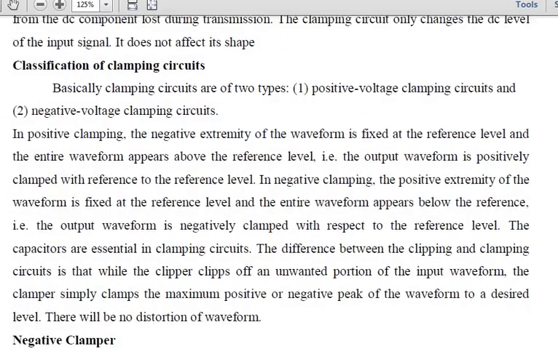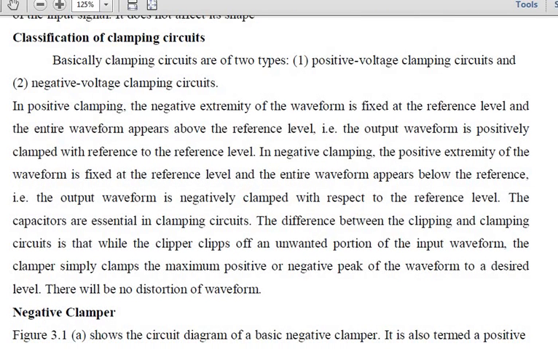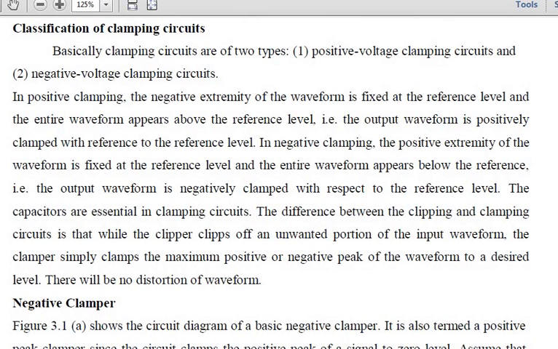Basically the clamping circuits are of two types. One is your positive voltage clamping. We will be classifying this into two types, because you will be having positive and negative peaks over there. So you will be having a positive voltage clipping circuit, and the second one is a negative voltage clipping circuit. What is a positive clipper and a negative clipper?